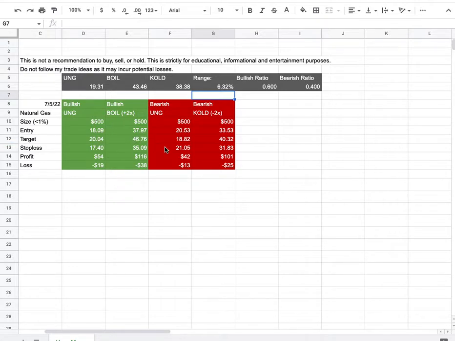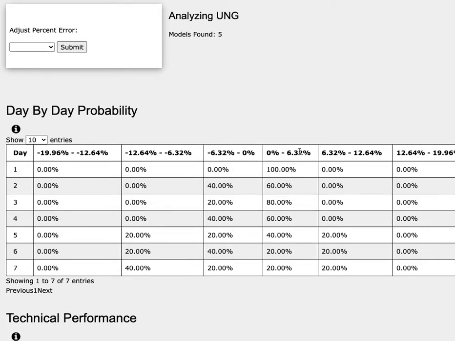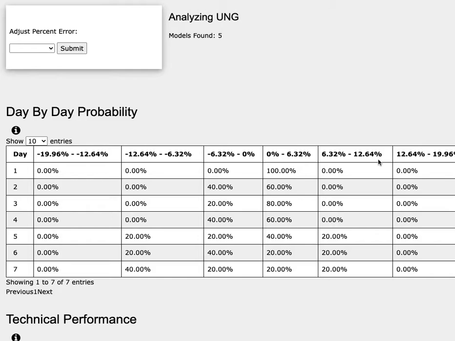So how did I develop these trade ideas? It all comes from the day-by-day probability model. As we progress to the fifth day, or week of trading, natural gas has a 40% chance to climb between 0 to 6%, a 20% chance to climb between 6 to 13%. Into the downside, it has a 20% chance to fall between 0 to negative 6%, and a 20% chance to fall between negative 6 to negative 13%.